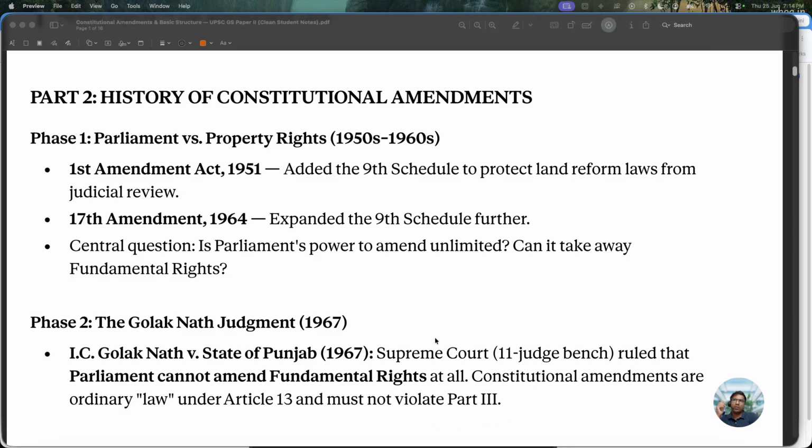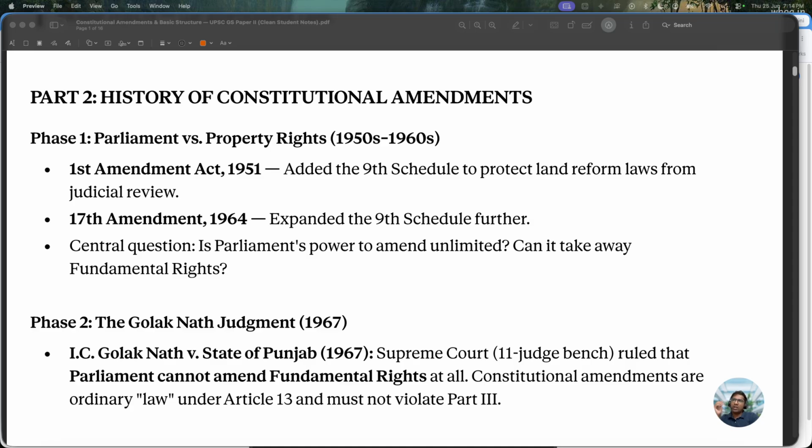Article 19(1)(f), I think. Yes, Article 19(1)(f) was giving right to property as a fundamental right. So what courts were doing at that time, whenever government was bringing these land reform laws, the court was striking these laws down because they were violating property rights, which was a fundamental right. So government brought this amendment.